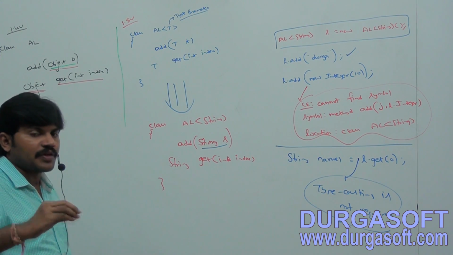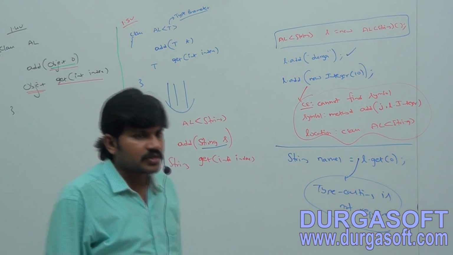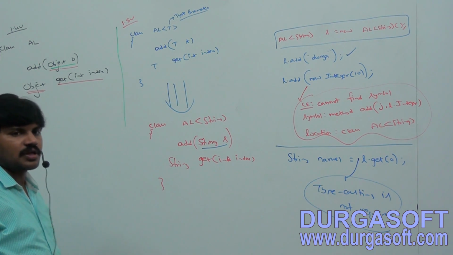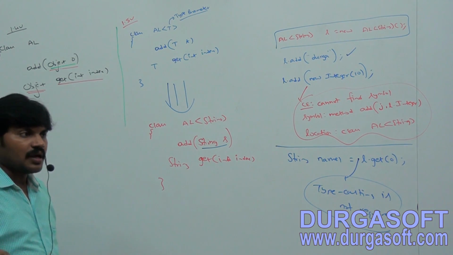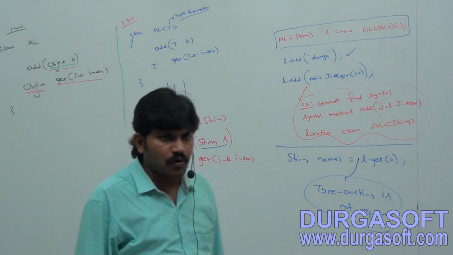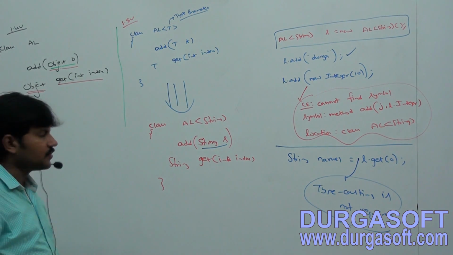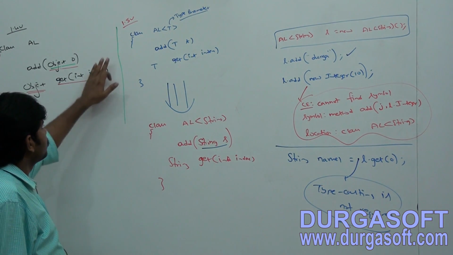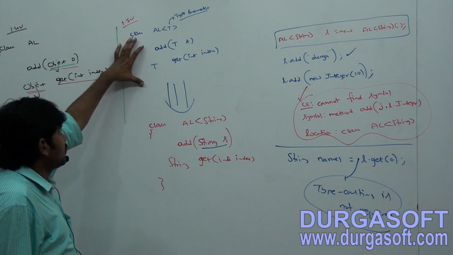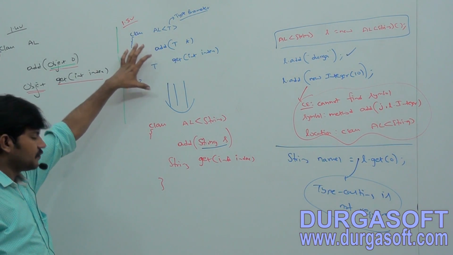a generic version of array list class is declared as follows. Okay, take this one, class array list of T, only this part.